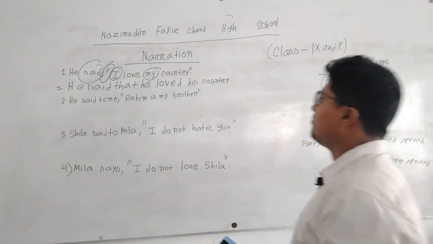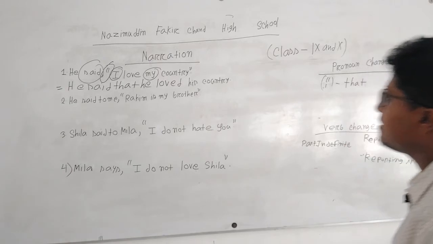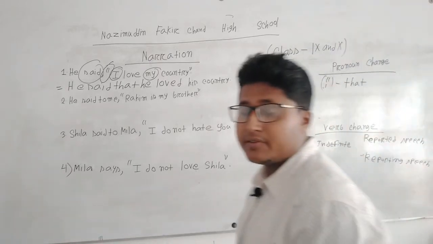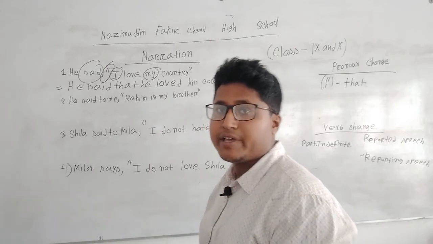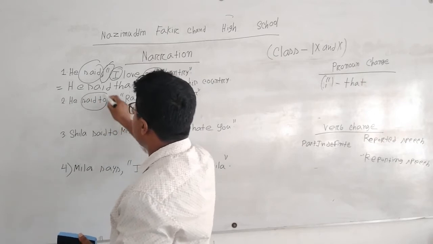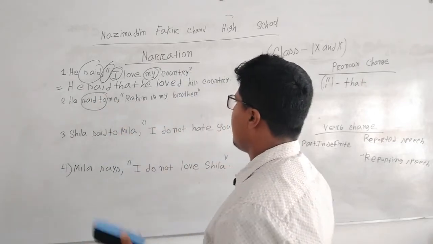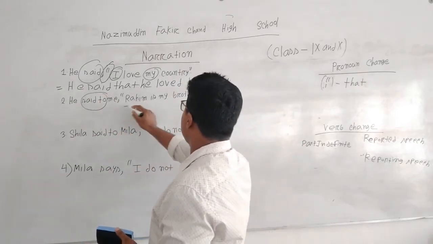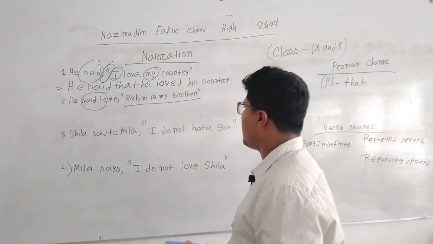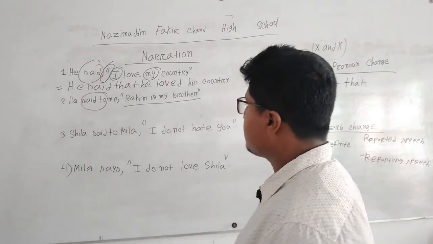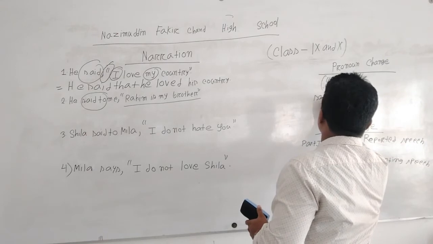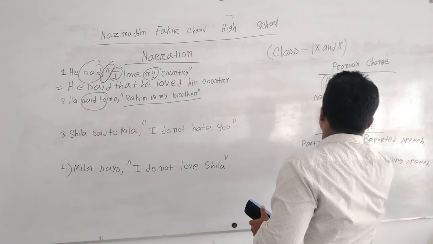Then we come to the second sentence. Here it is, he said to me, Rohim is my brother. At first we have to focus on this. If there is said to and a sentence which is in present or other or past form, then for said to we have to write told.